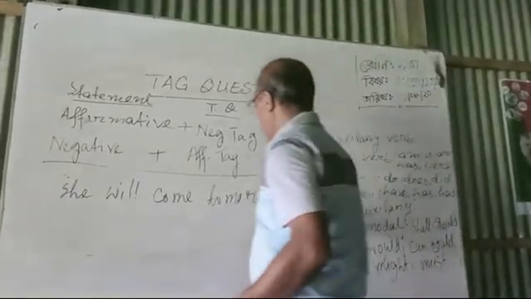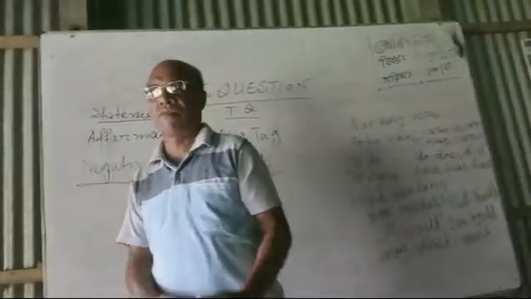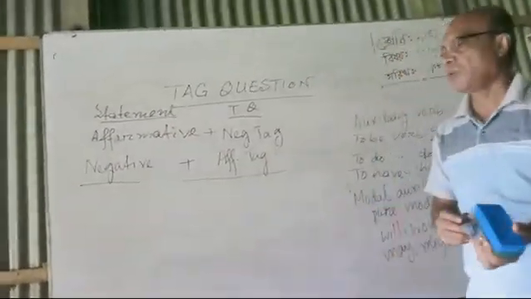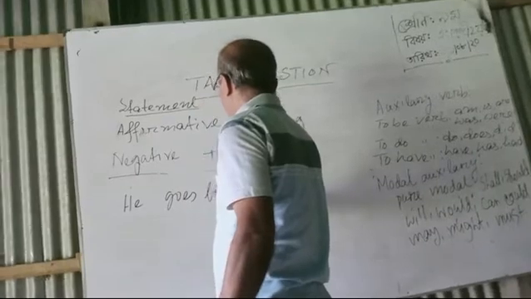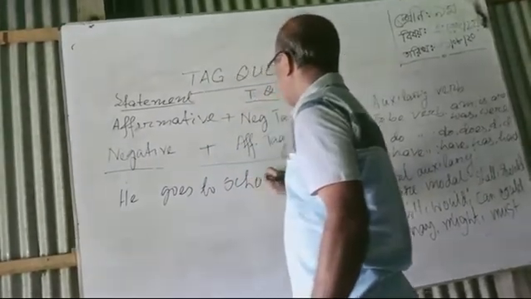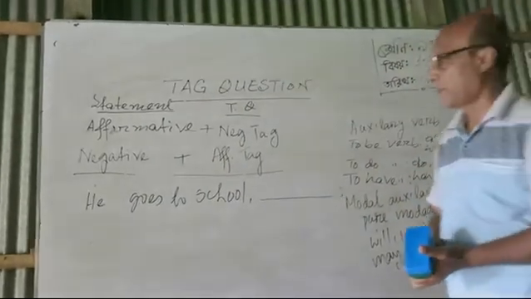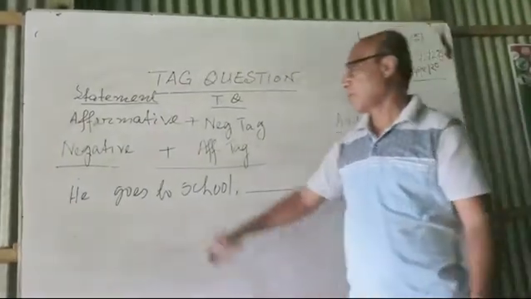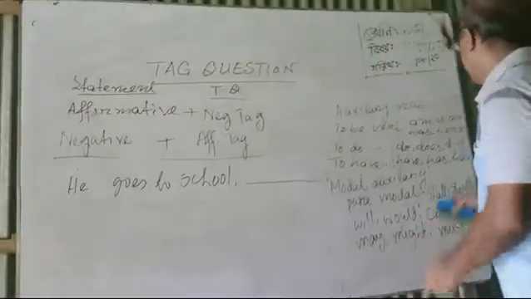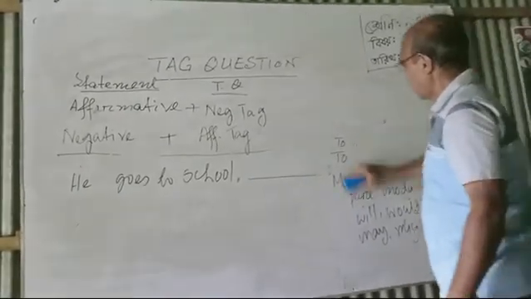Okay, I'm going to write down another example. If there is no auxiliary verb, what will we do? Follow me. He goes to school. He goes to school. This is the statement. So what will we write down here? As you can see, there is no auxiliary verb or modal auxiliary. So what will we do?